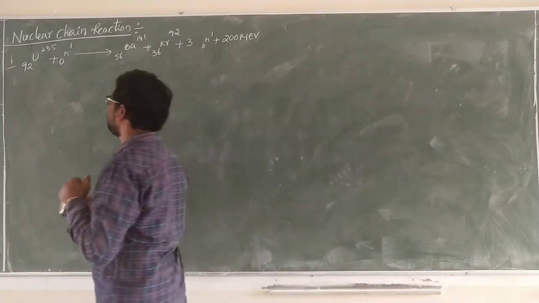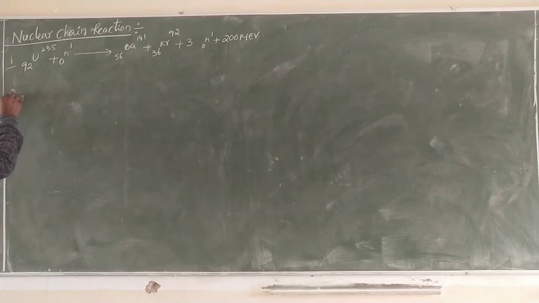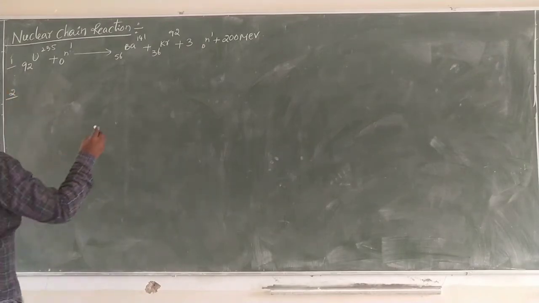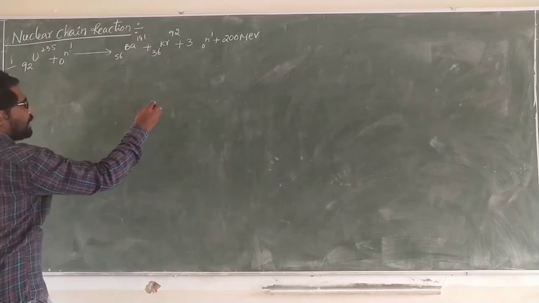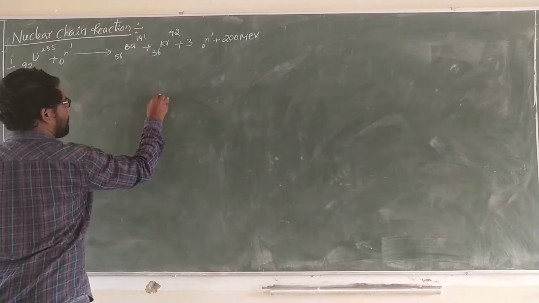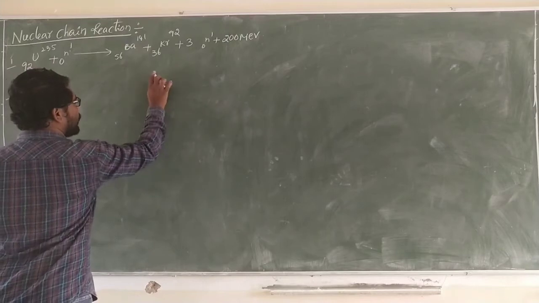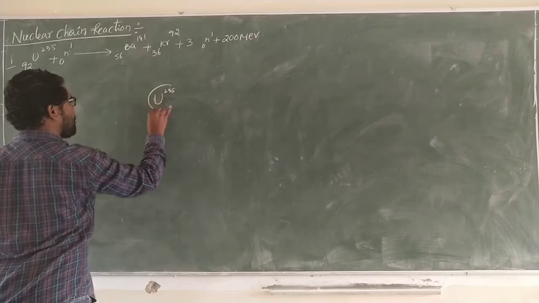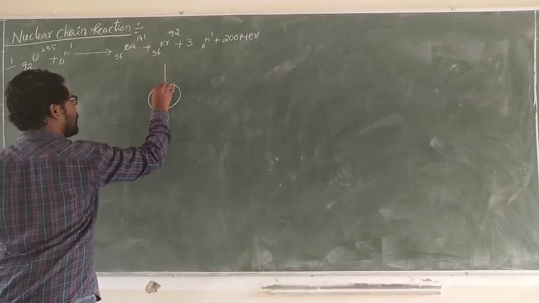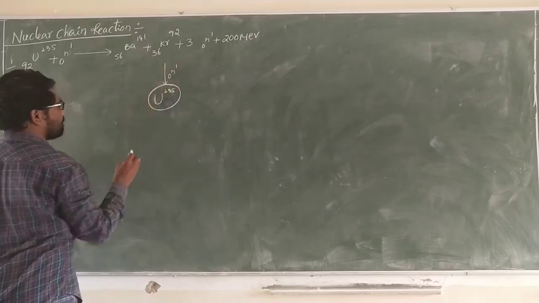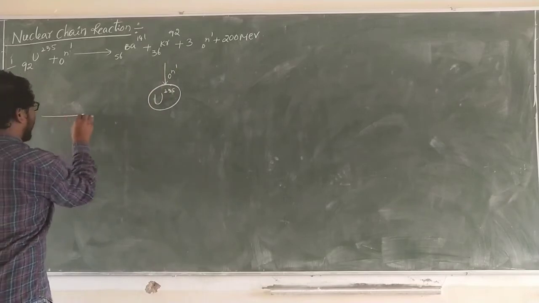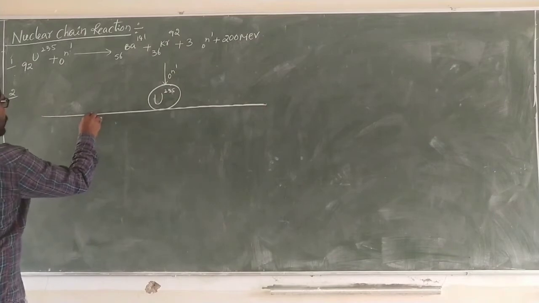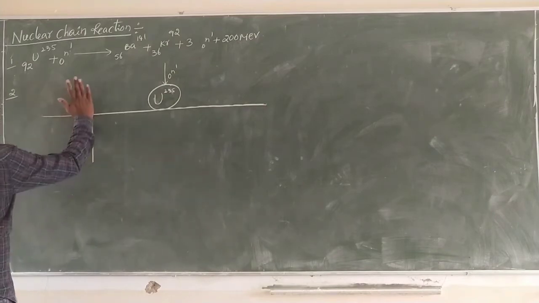Here, second, one neutron participates. This is the diagram. See there: uranium-235, one neutron. This again participates. We get 3 more neutrons.